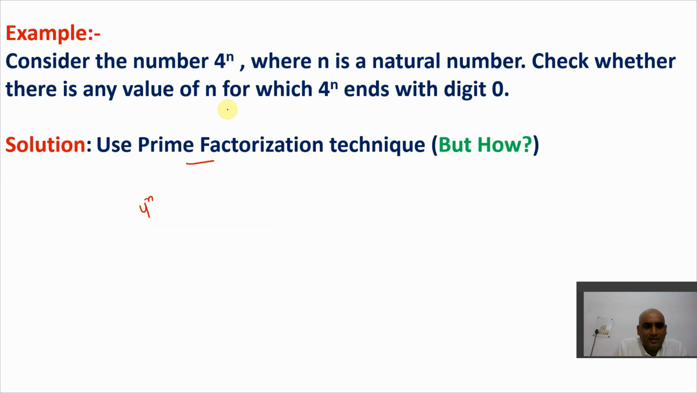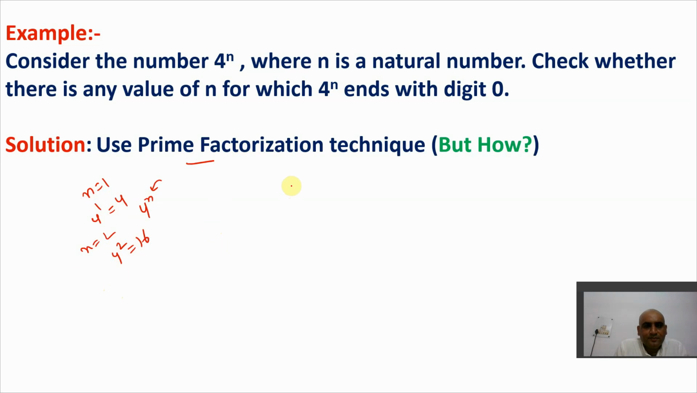The question says there is a number 4 raised to power n. We don't know the exact number. We have only 4 raised to power n. Now n can take any value, because n is a variable here, right? If I take n as 1, so 4 raised to power 1 will become what? 4. Now if I take n as 2, 4 raised to power 2 will become what? 16. Like this, move on.